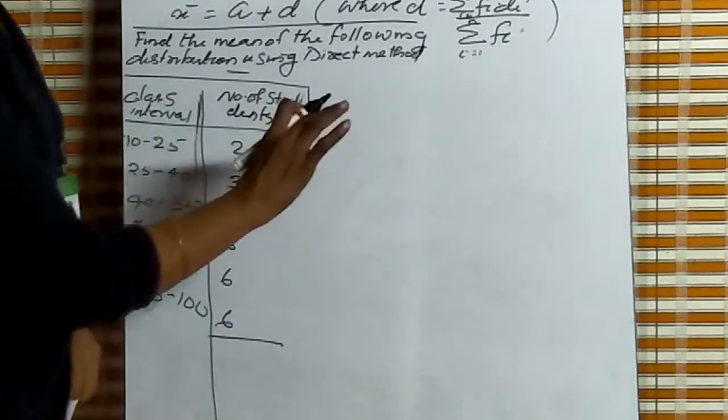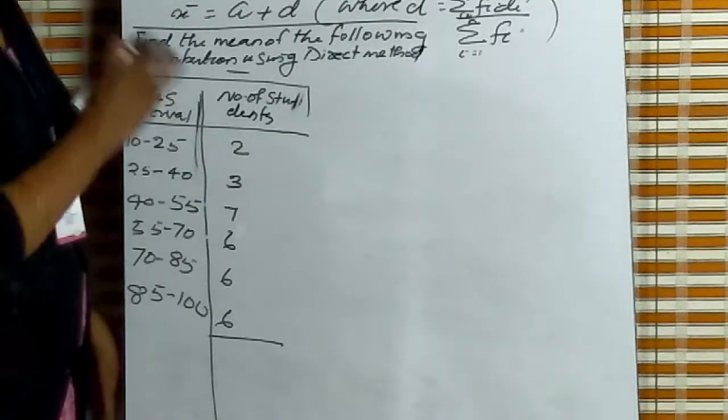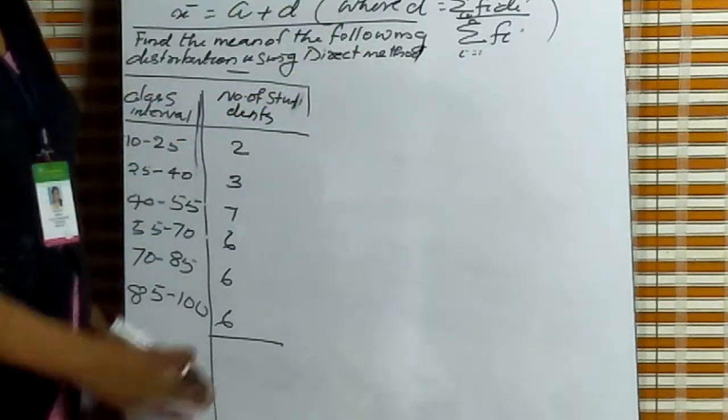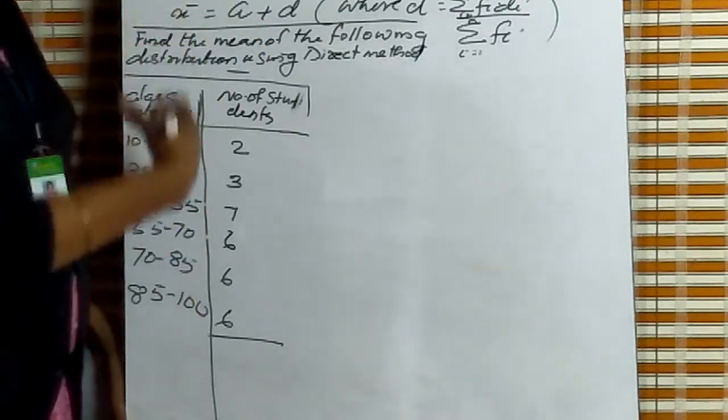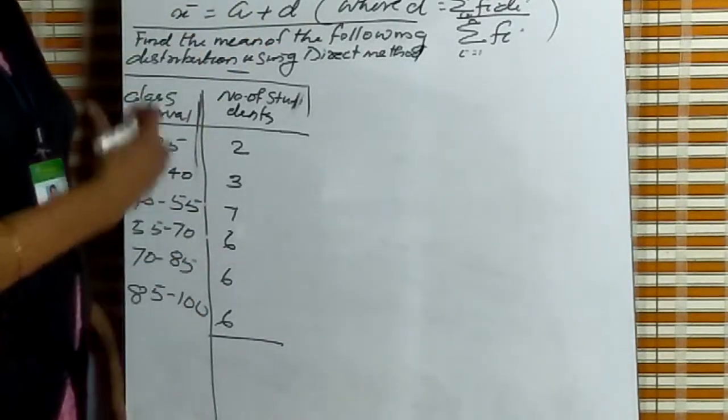This is the question. The question will be given in the horizontal way, not this vertical way, in your question paper. Now for calculating, we write this in the vertical way.